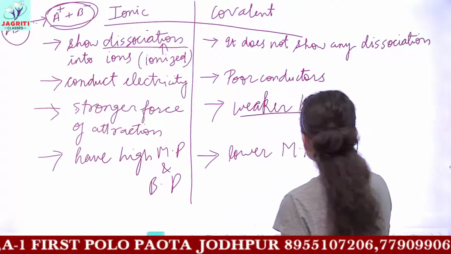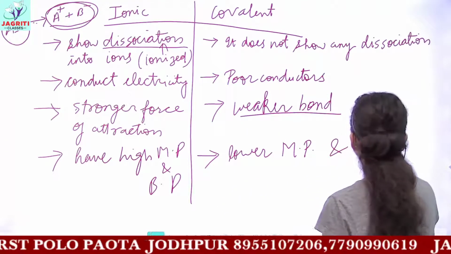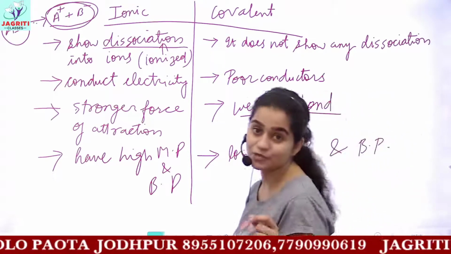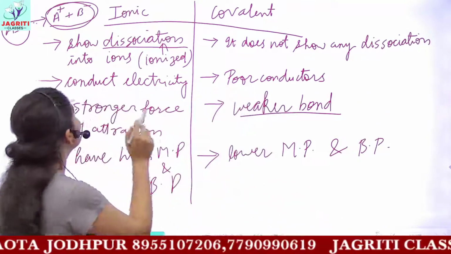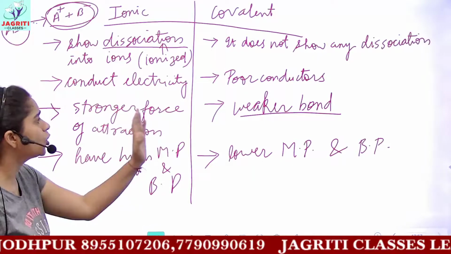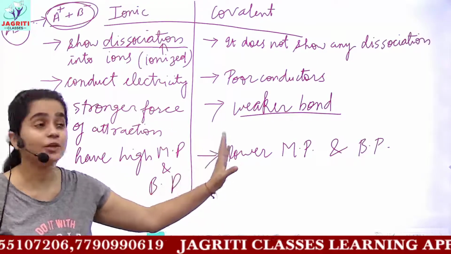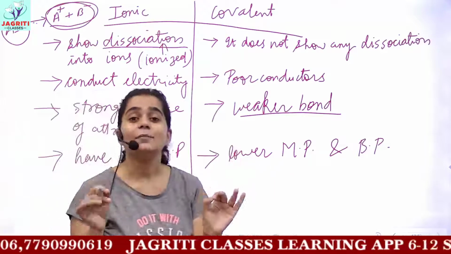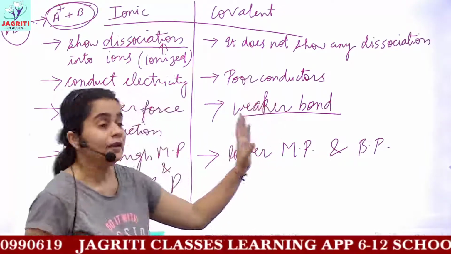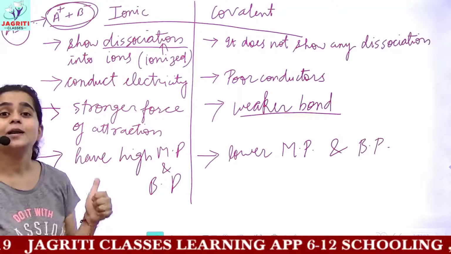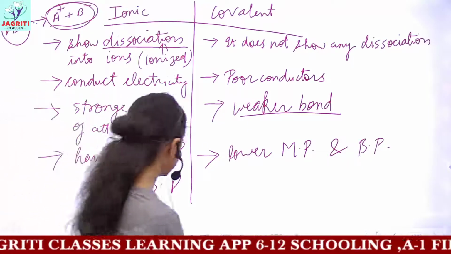So we have discussed many points of difference between ionic and covalent compounds. And the question would definitely be asked: what is the difference between ionic and covalent compounds? You should understand, because we are now dealing in this chapter with covalency, that carbon exhibits covalent bonding. I have again given you the reason why carbon cannot form ionic compounds.